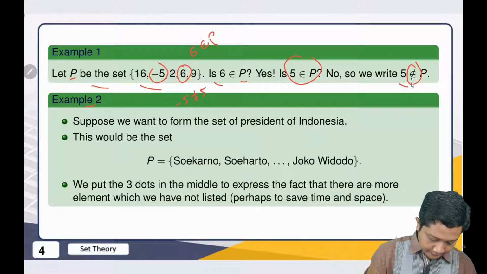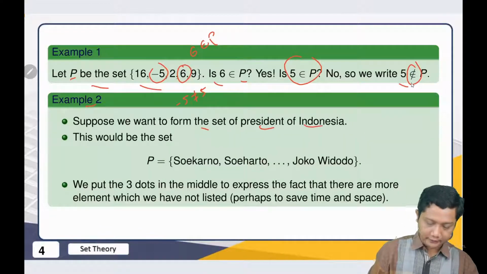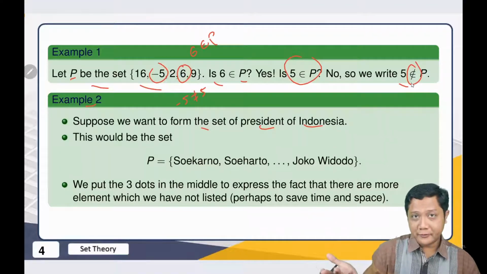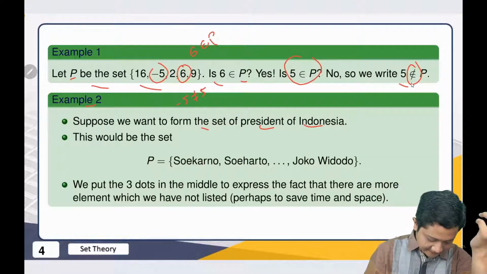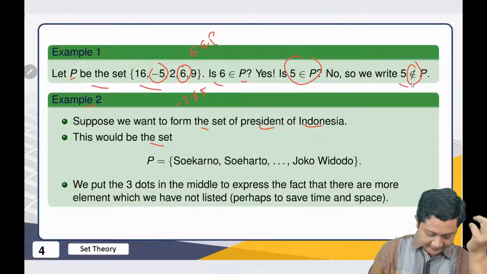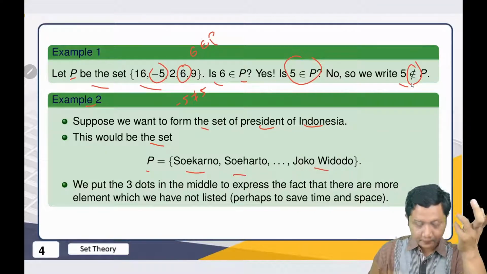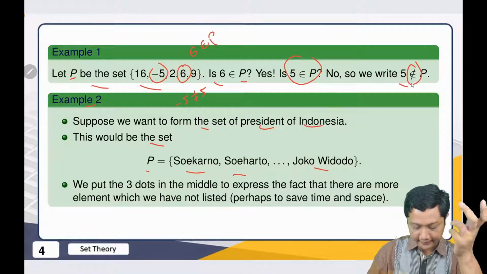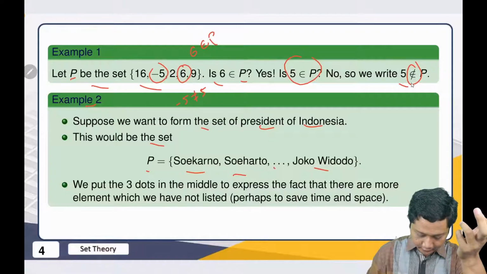Another example, if we want to form the set of Presidents of Indonesia up to now, of course, we don't know the future, especially 2024. This will be the set P: Soekarno, Soeharto, up to Joko Widodo. And it is common, if there are so many objects inside the set, that we use 3 dots here.